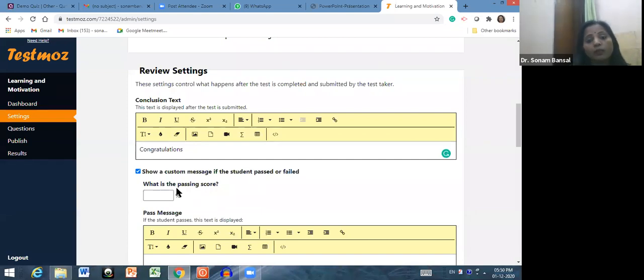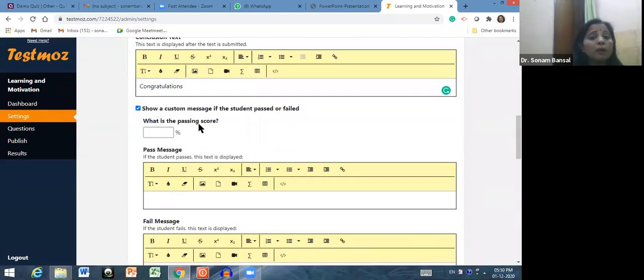Now, a very important point. See carefully. What is the passing score? As I told you already yesterday while creating that certificate, what is the passing percentage? It means you want to generate or submit for those who passed the test. 0% marks, 10% marks, 50% marks, 30% marks, right? So let me click here 50% or 10%, or let me write here 30%. The students who got 30% marks will pass in that particular test.